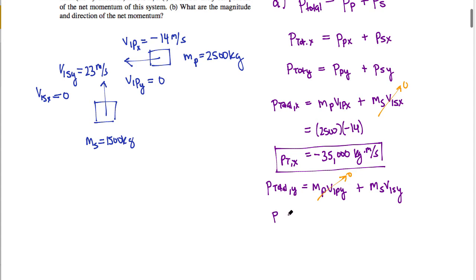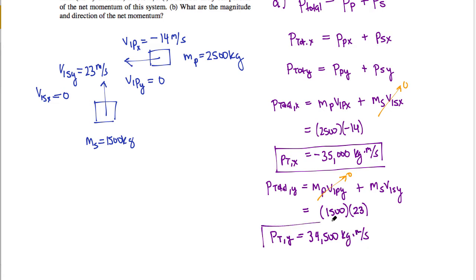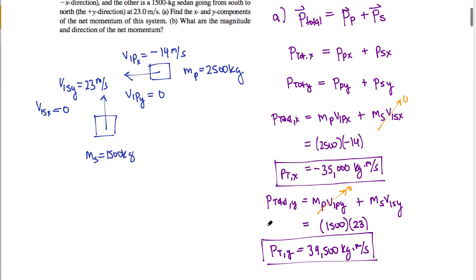So the total momentum of my system will end up being the mass of the sedan, 1,500, times the initial velocity in the y direction for the sedan, which is 23. And so my total momentum for the y direction of this system will be 34,500 kilograms times meters per second. So those are the two components for the net momentum of this system.